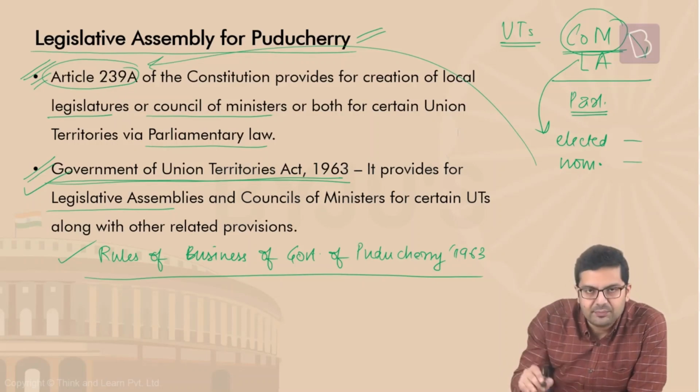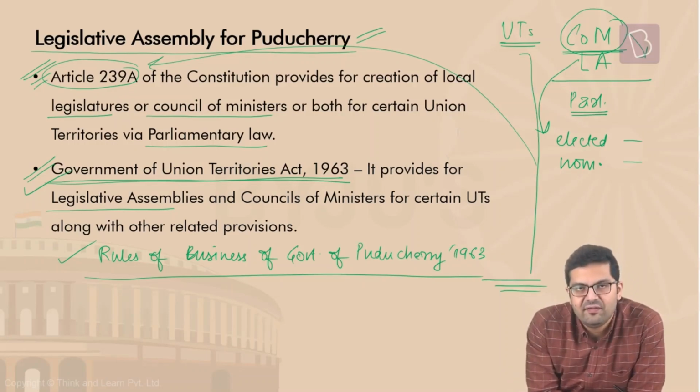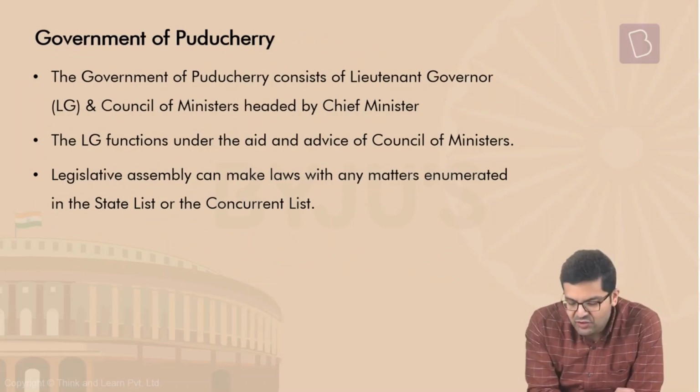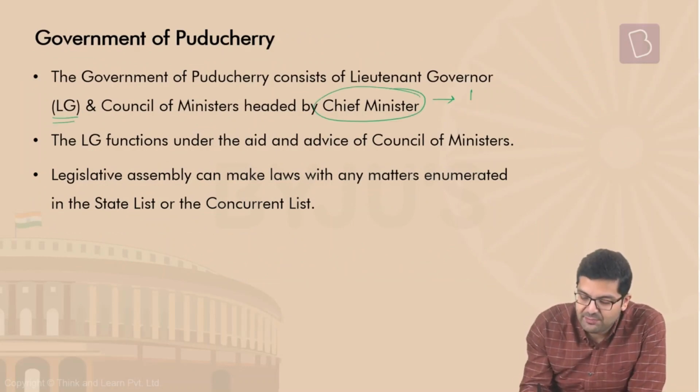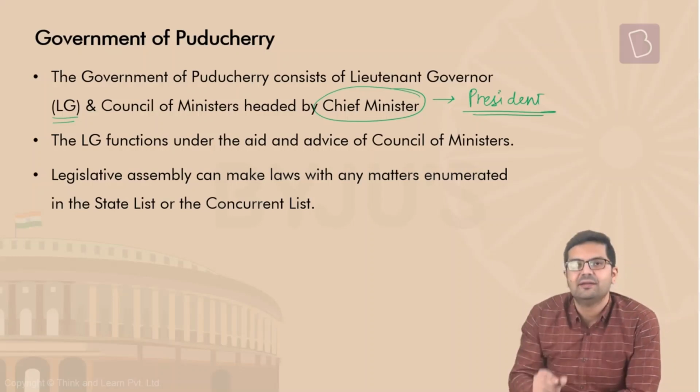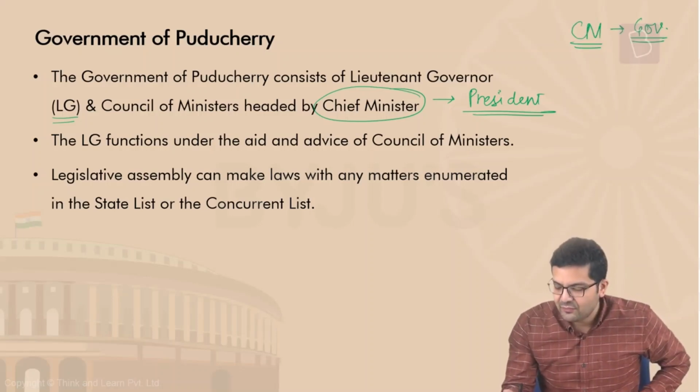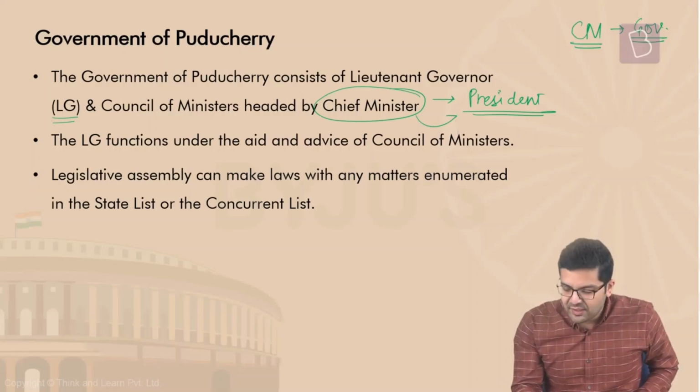So we have a constitutional provision, we have a law in place, and we have rules in place. These together provide for an administrative setup, which takes care of the effective functioning of the policies and programs in Puducherry. Now, let's also talk about the government of Puducherry. The government of Puducherry consists of the LG and the council of ministers, headed by the chief minister. And mind you, the chief minister is appointed by the president and not by the LG, just like in Delhi. You know, the CMs of the states are appointed by the governors, but when it comes to Delhi, when it comes to Puducherry, the chief minister is appointed by the president.